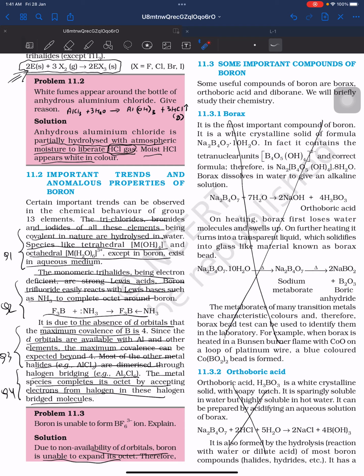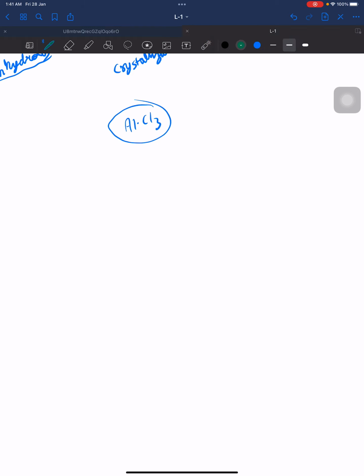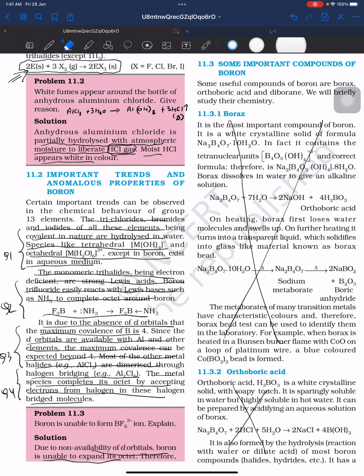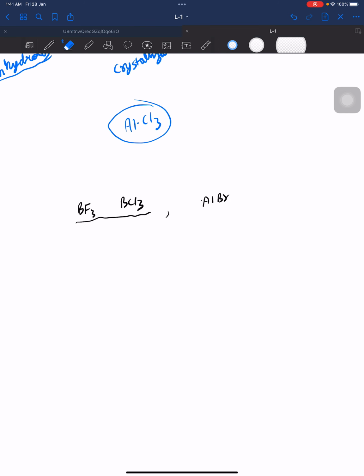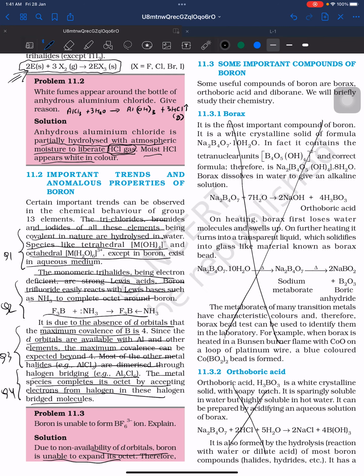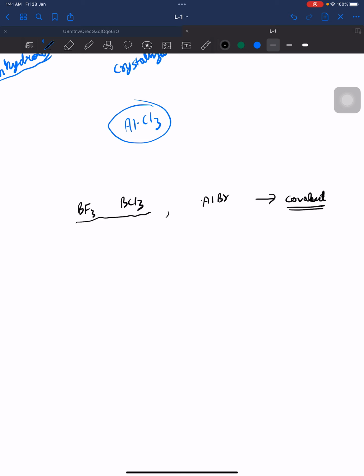Their halides are basically, for example, boron halides like BCl3, these tetrachlorides, as well as iodides or bromides. These kind of things are largely covalent in nature. First of all, they are telling this. Secondly, they are easily hydrolyzed in water.